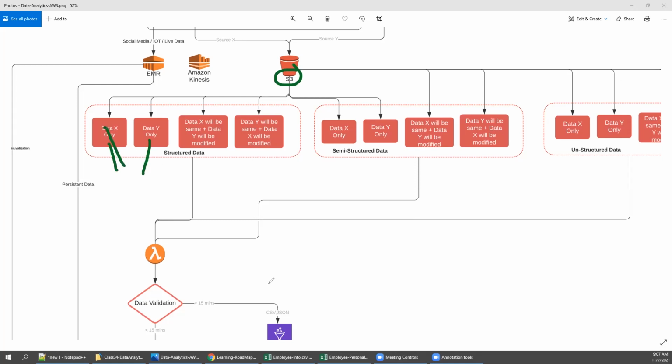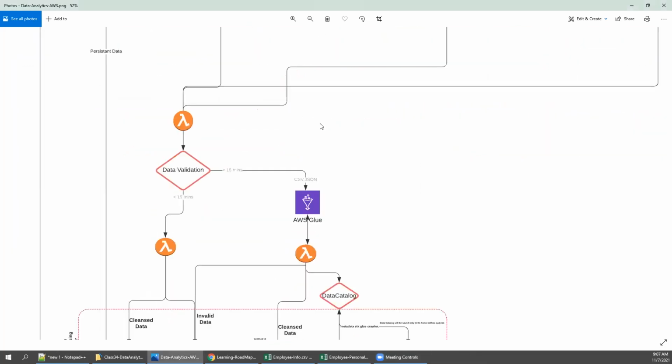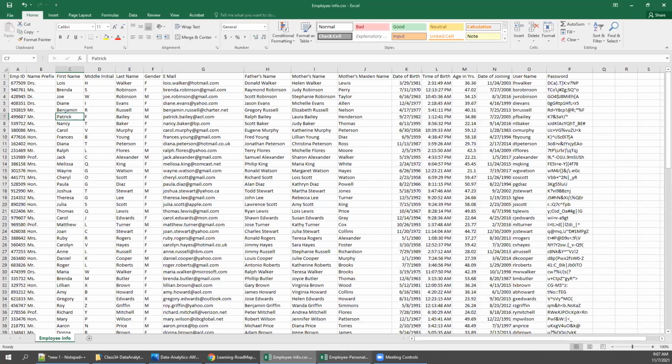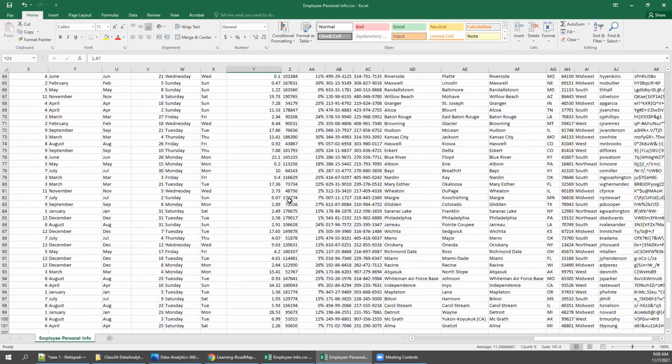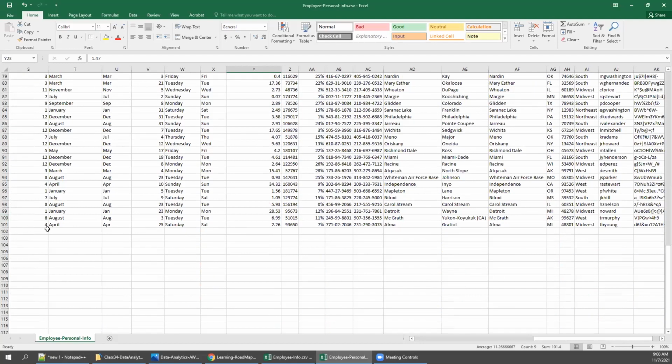From this data, you need to validate. For example, if this data is not big data, you can complete it very fast, because this data has almost only 100 people's data.